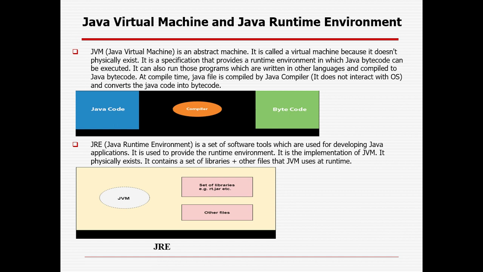It is a set of software tools used for developing Java applications. It is used to provide the runtime environment. It is the implementation of JVM. It physically exists. It contains a set of libraries plus other files that JVM uses at runtime. So first is JVM, which does not physically exist. Then JRE, which physically exists, is a combination of JVM plus other library files.